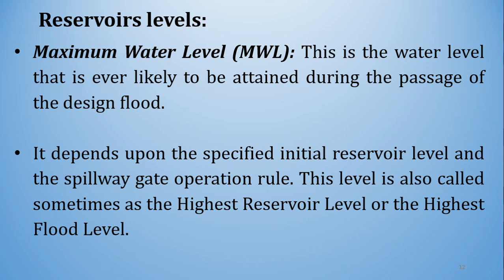If the highest flood occurs, then sometimes the maximum water level can be achieved during the flood. It depends upon the specified initial reservoir level and the spillway gate operation rule. If the initial reservoir level is high and spillway gates are not opened, then the water will accumulate in the reservoir and thereby you can see this maximum water level.